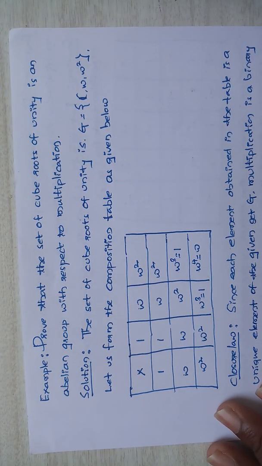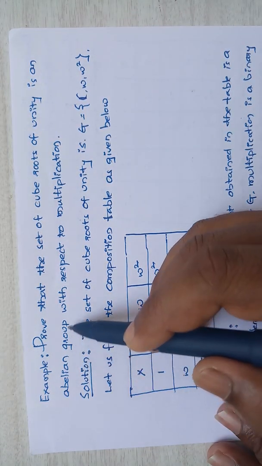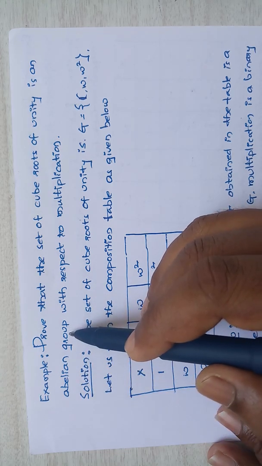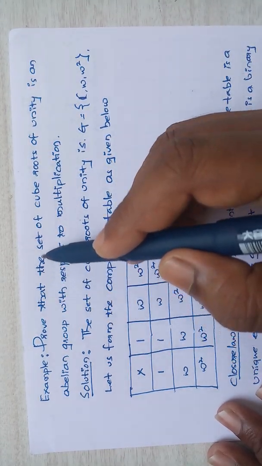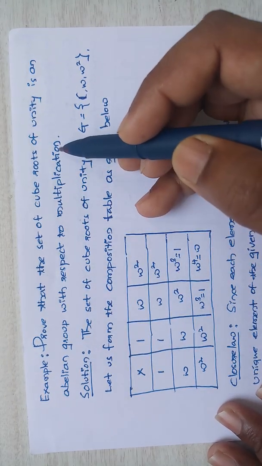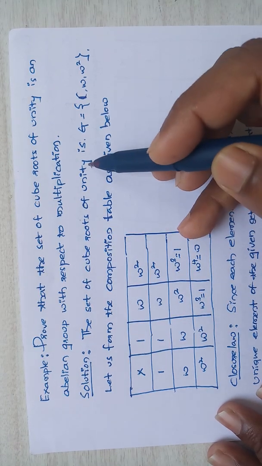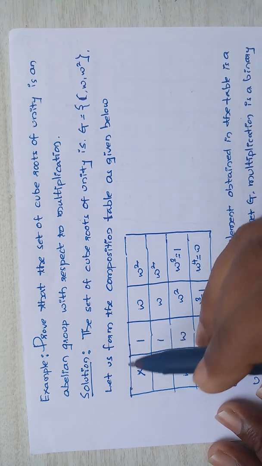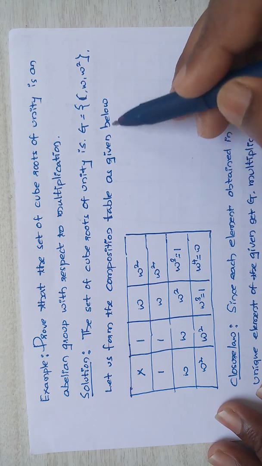Prove that the set of cube roots of unity is an abelian group with respect to multiplication. Abelian group means a commutative group. Here, what they have given is the set of cube roots of unity, G equal to {1, omega, omega square}. So let us form the composition table, that is the binary operation table, as given below.